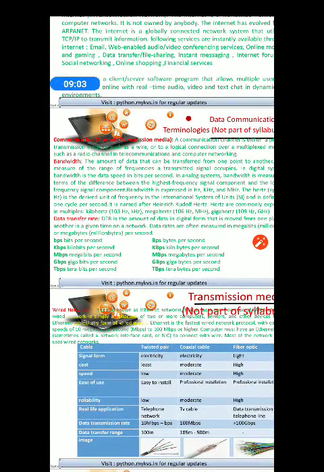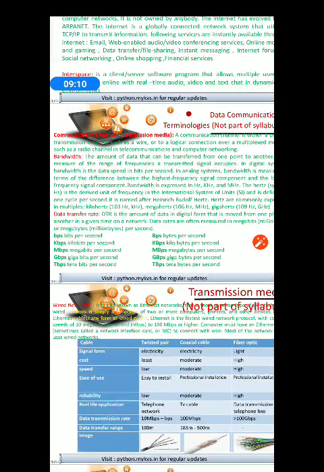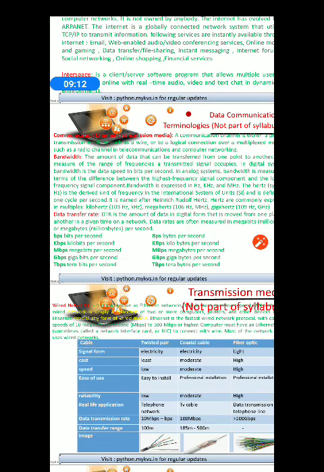Bandwidth is also defined in terms of highest frequency signal component minus lowest frequency signal component. So it can be shown in terms of highest to lowest frequency signal component. Please note down this one also.